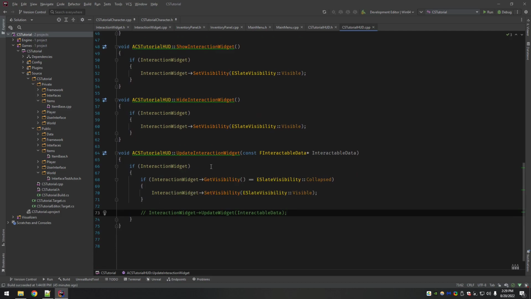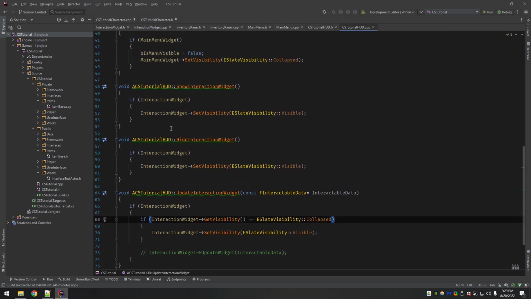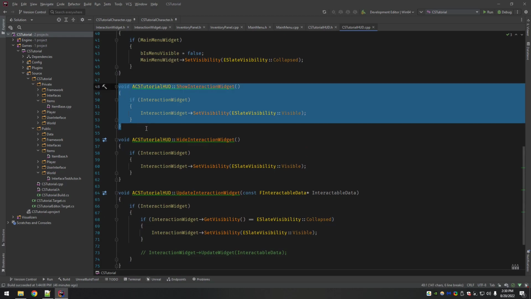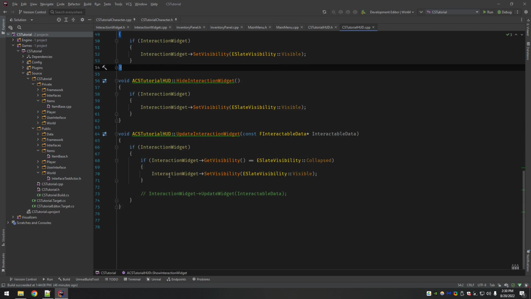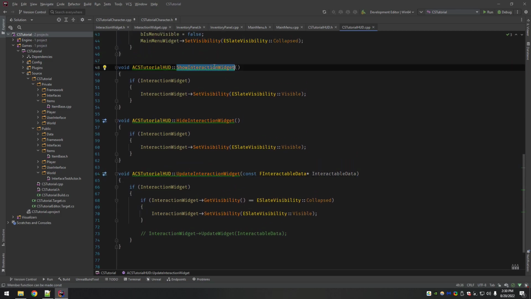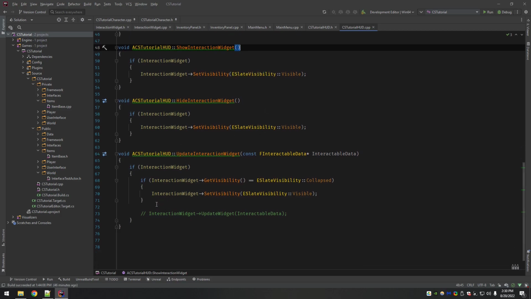Basically, when you aim at a new interactable and we are trying to update the widget, if it's collapsed, we might as well show it. So that's why this by default just shows it, but we still have a separate function here for other use cases of showing the widget. So this isn't really crucial. You can take this out and then anytime you would call this, just call this alongside of it. Either way, it's up to you. I just figured, if I'm aiming at a new interactable, I'm calling this function and I might as well show the widget.